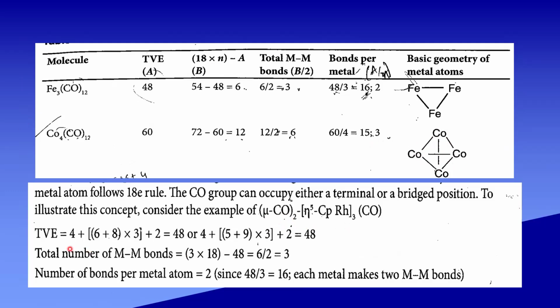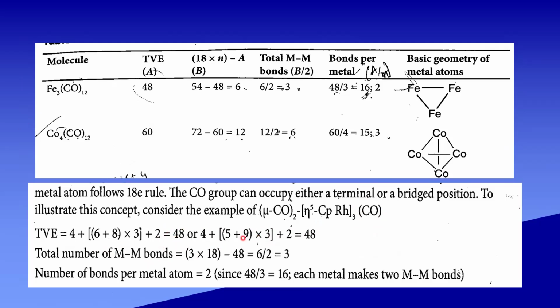The total valence electron, if you calculate in negative way, there is mu CO donate 2 electrons. So 2 into 2, 4 electrons. Eta 5 means, in negative method, it has 6 electrons. And RH has minus charge, so 8 electrons. It is multiplied by 3 plus the carbonyl, terminal carbonyl has 2 electrons. So we got to add 2 electrons, totally 48.